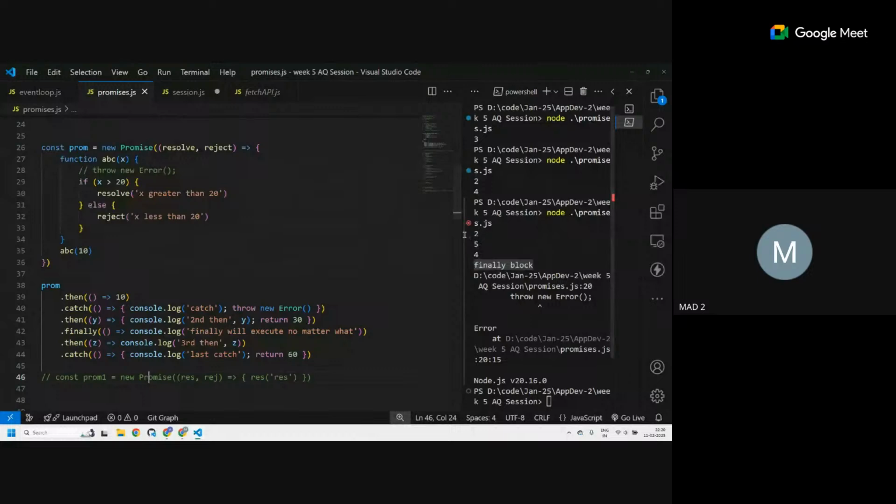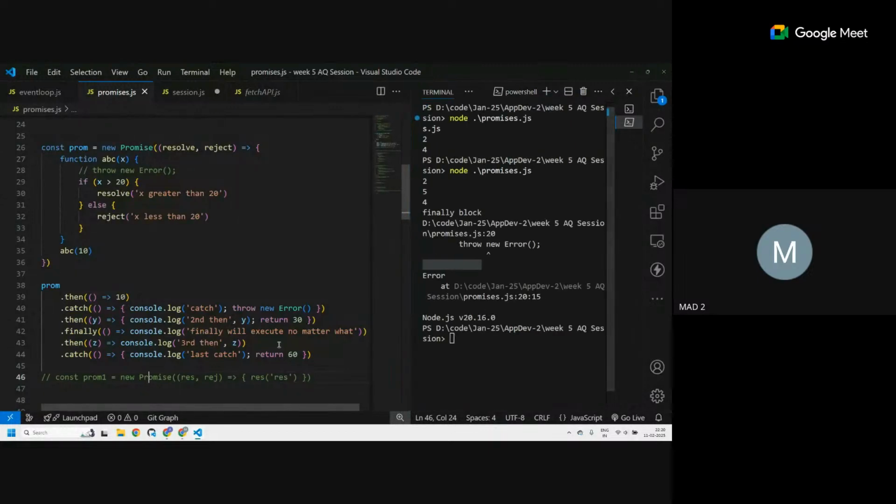I'm reducing the font size a little bit. Tell me if it's okay or not. I could not fit everything there. Is this visible? Yes, sir.